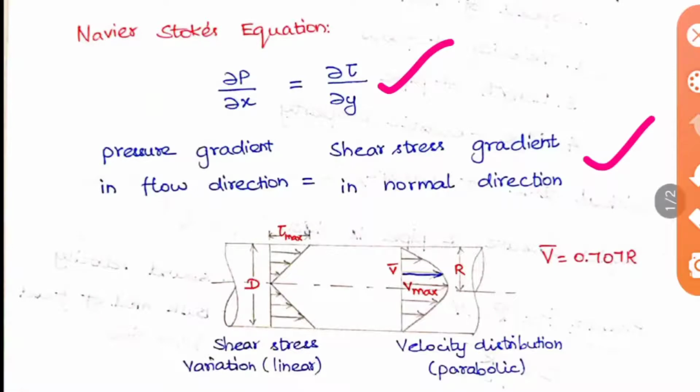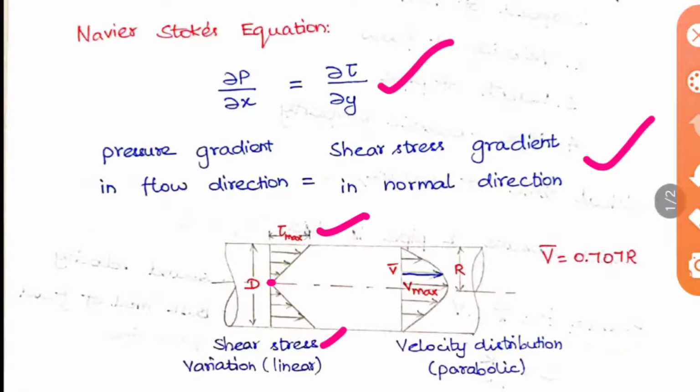At the bottom I have drawn a pipe through which a fluid is flowing. You can see how the shear stress varies and also how the velocity varies. This is very important. Several questions will be asked from this diagram itself. So watch clearly. Here the shear stress varies linearly. In the middle of the pipe the shear stress will be 0, and at the ends, where the fluid and pipe are in contact, the shear stress will be more. It will always be tau max at the ends and 0 in the middle, and the variation is linear. All these are important.